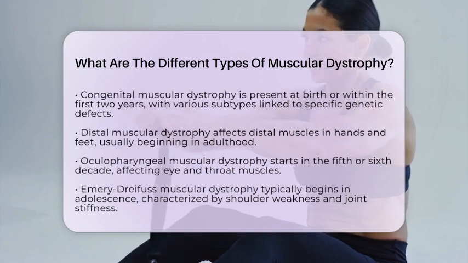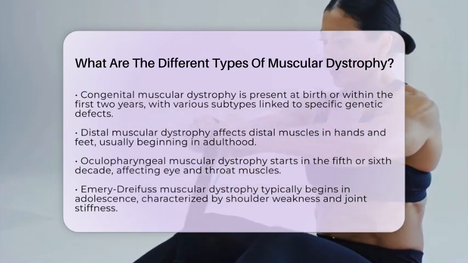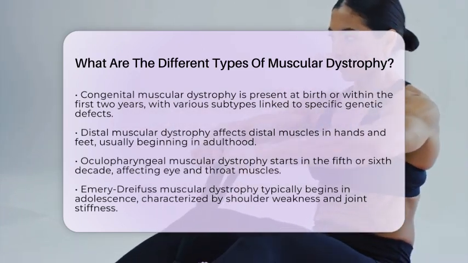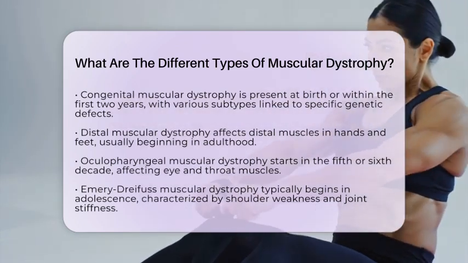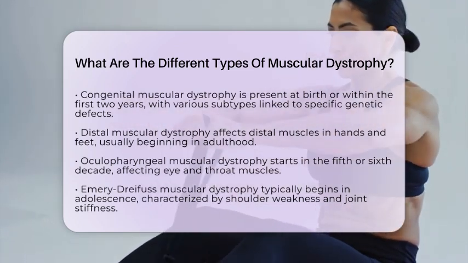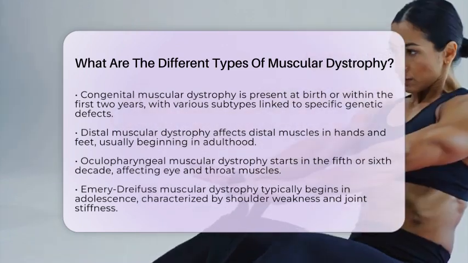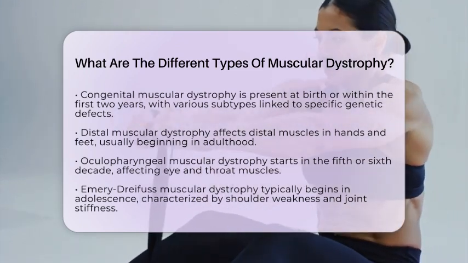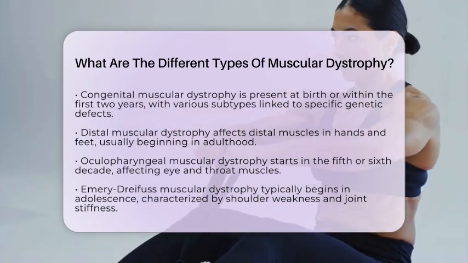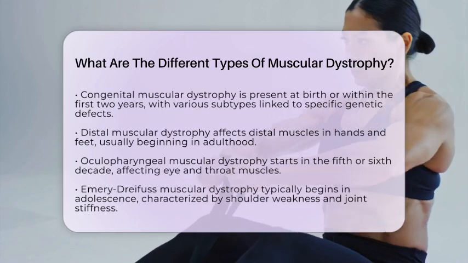Congenital muscular dystrophy is present at birth or within the first 2 years of life. There are multiple subtypes, each distinguished by specific genetic defects. Some may also involve brain or eye abnormalities. This type mainly affects the neck, upper arms, and legs.